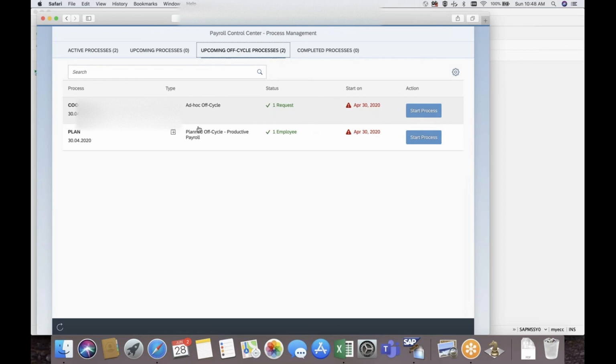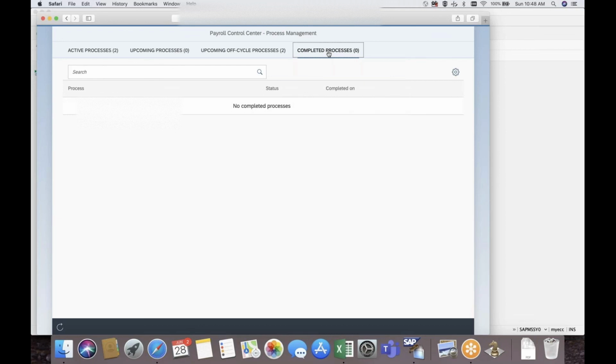In that you have ad hoc off cycle and planned off cycle. An ad hoc off cycle is like a correction run. A planned off cycle is like when we pay a bonus for the employees, kind of things. The general processes and the place where we will configure those things, I will show you in the system, and I will tell you the general process of how it will happen. Once the process is completed, you can see it. These are the topics for which I will give you an overview of the payroll control center. This will be the last topic in our program.